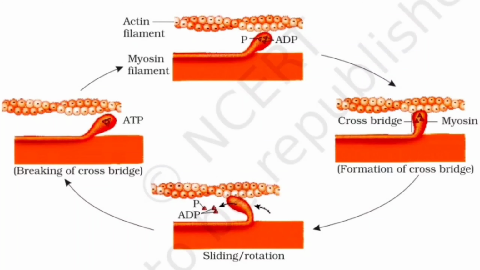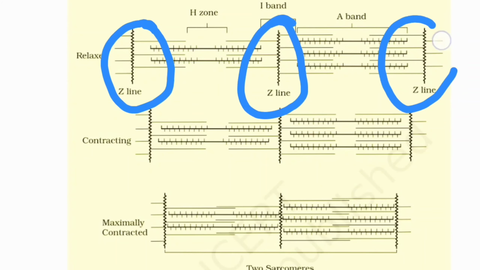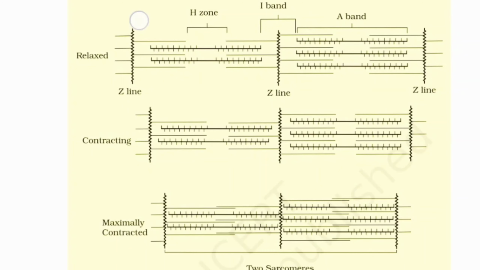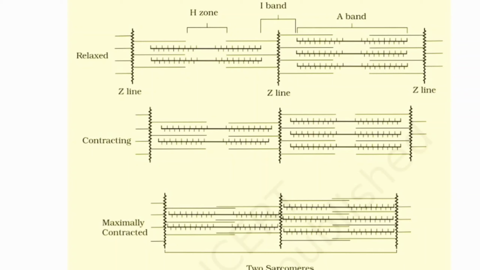Now dealing with the line diagram of this. Here in the relaxed, contracting and the contracted states, we have one Z line, the other Z line, and the third Z line. So which one is the sarcomere? This one is a sarcomere, this one is another sarcomere. The region between two Z lines is the sarcomere.